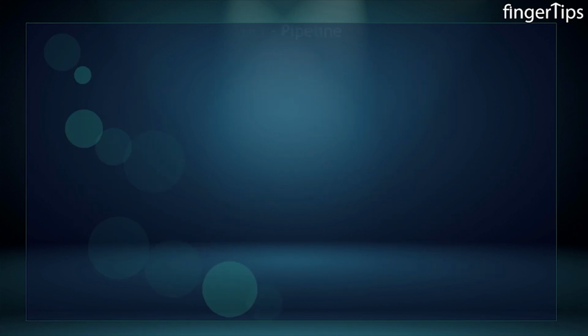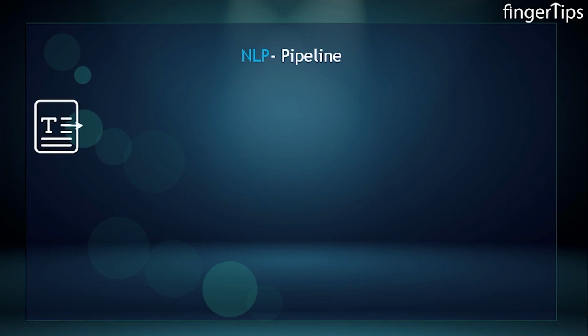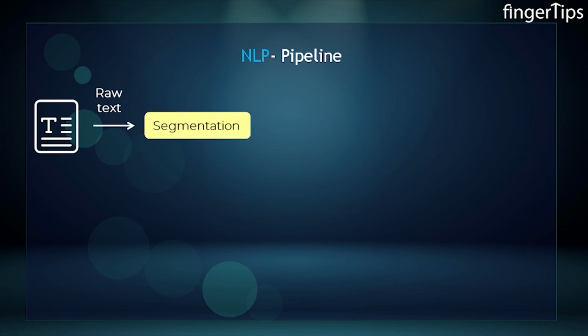Next, we are going to see the NLP pipeline. So, what exactly are pipelines? A pipeline refers to the sequence of steps applied to raw text data to transform it into a form that can be understood by machines. In this pipeline, first the raw text data is segmented into smaller chunks or segments, called segmentation. Then each segment is broken down into individual tokens or words, and the process is called tokenization.